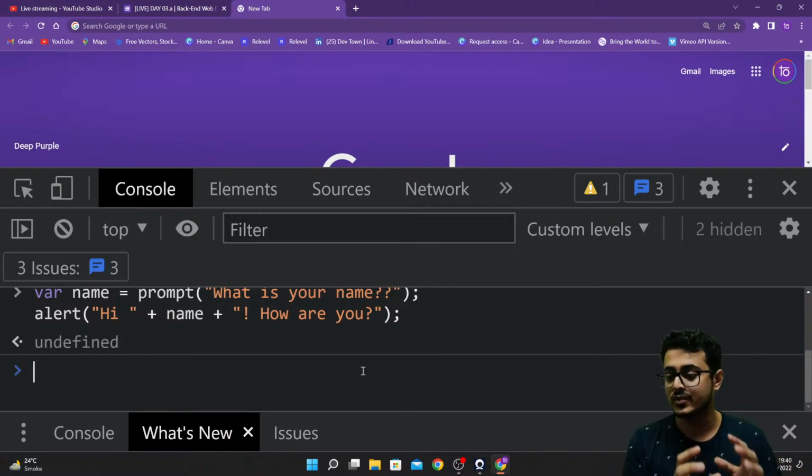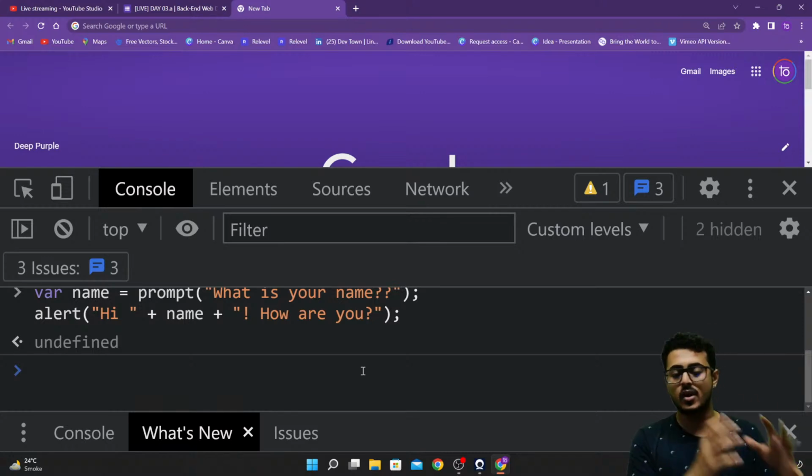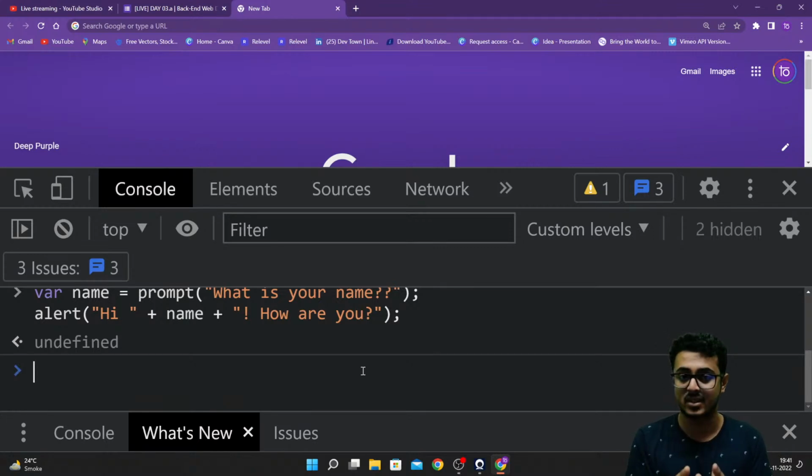This console is usually used when you want to execute just one or two lines of code, not when you want to write a lot of code. So you use the console when you want to write one or two lines of code, not when you are writing 100 or 200 or 300 lines of code. So never use the console for that purpose. For that, we are going to shift from the console to snippets. Now from where can you open the snippets, guys?